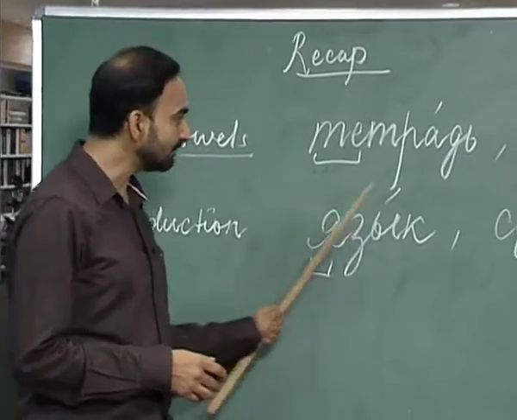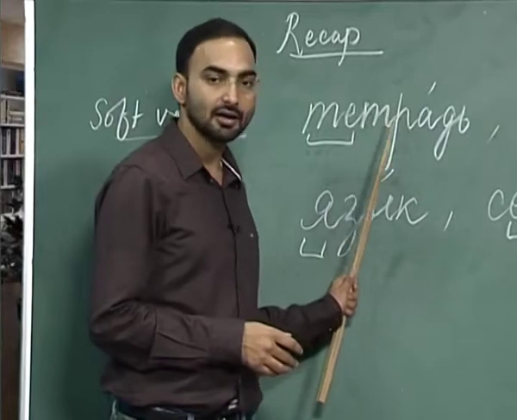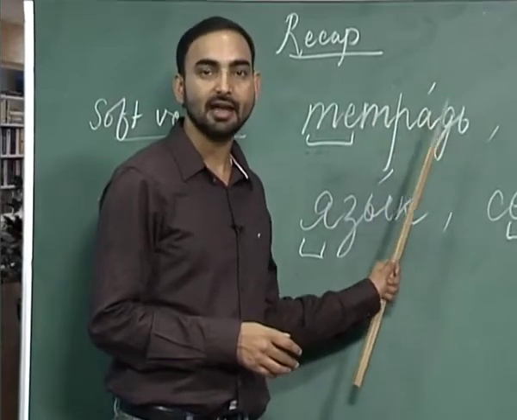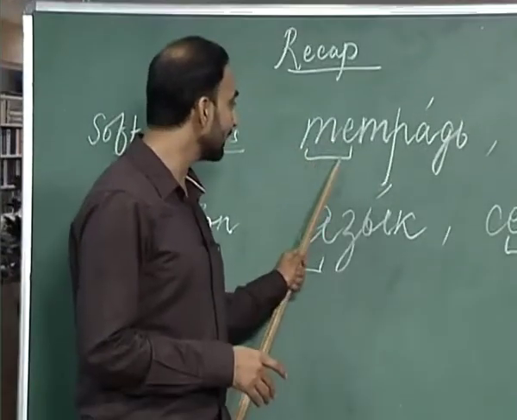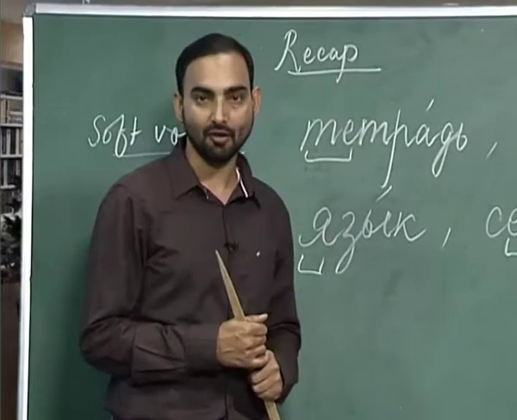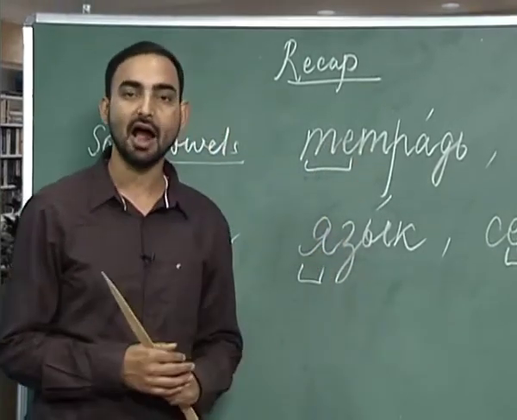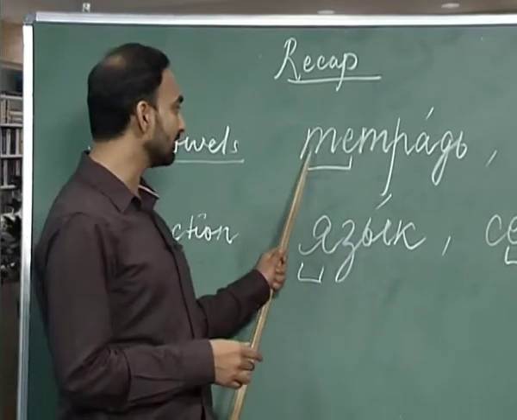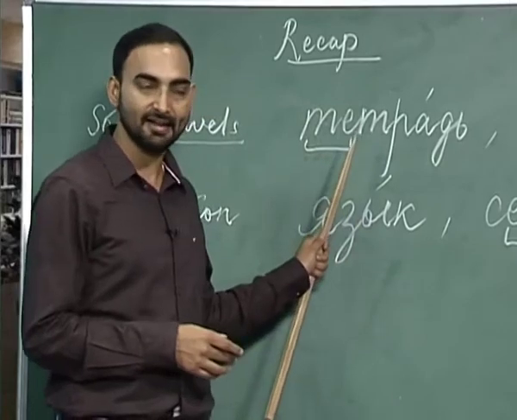I have written a word here: t, ye, t, r, a, d and soft sign. If you can remember quickly, this ye is a soft vowel. Ye comes only after a hard consonant. So, how will you pronounce this t? Ch. So, t, ye will be che.